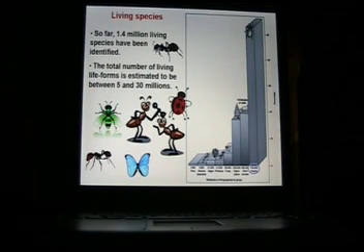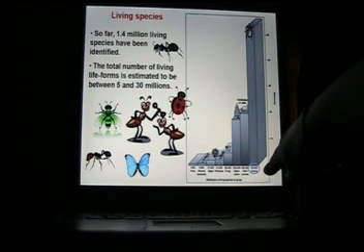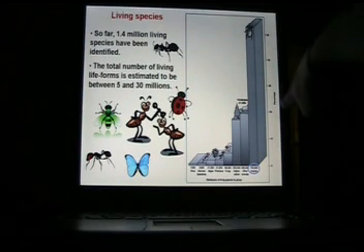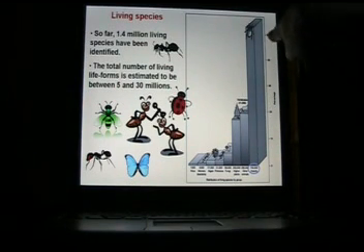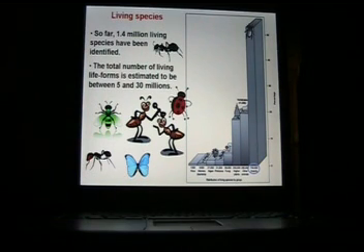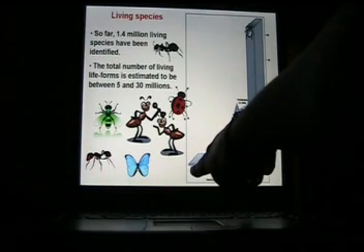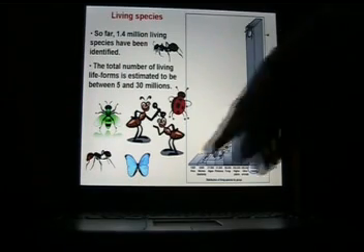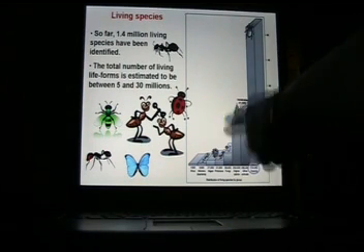That's incredible. So you can see very easily from looking at this chart that most of the different living species by group are insects. They're more than 50%. This is percentage along the side from 0, 10, 20, 30, 40, more than 50 for those insects. I would not expect you to reproduce these numbers. I would expect you to realize that there are way less viruses than higher plants, than insects, this kind of relationship, but I would not ask you the number of living fungi species by group or anything like that.